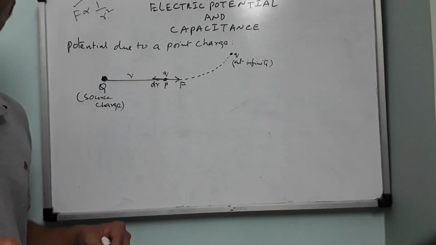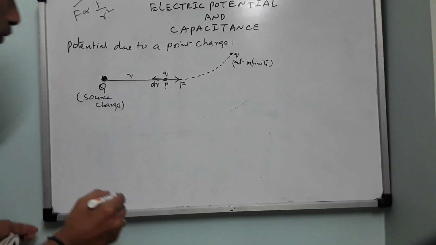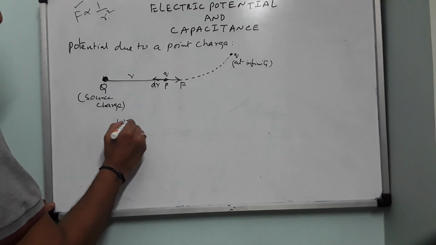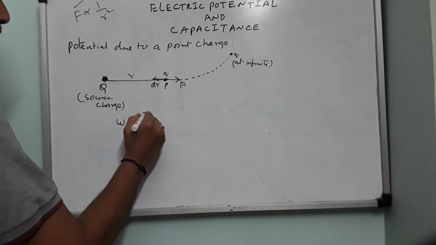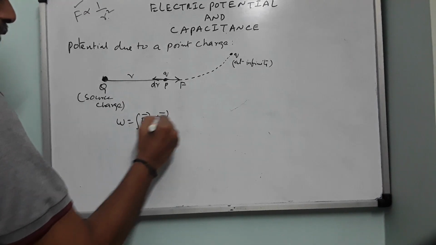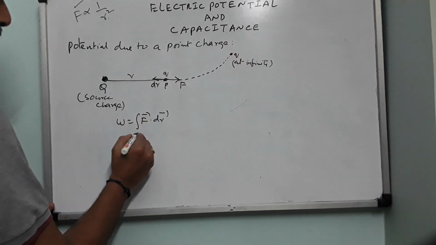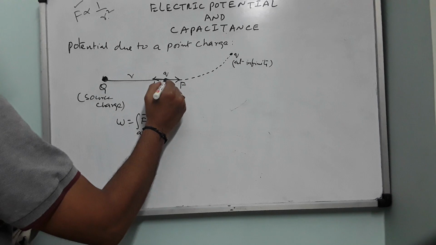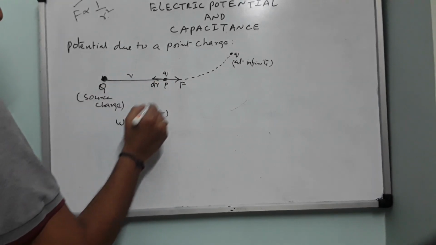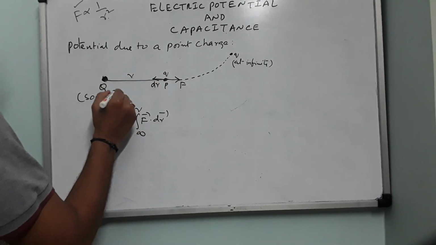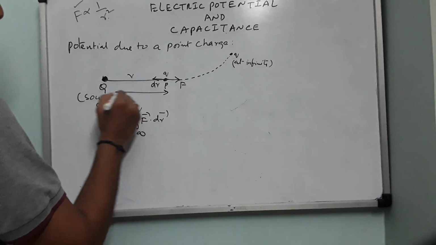We know how to calculate work done by a variable force. So W equals integral F dot dr. From where to where are you moving? From infinity to a point P, which is located at distance R. From here to here the total distance is R.